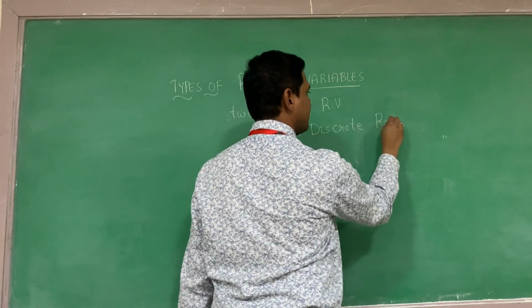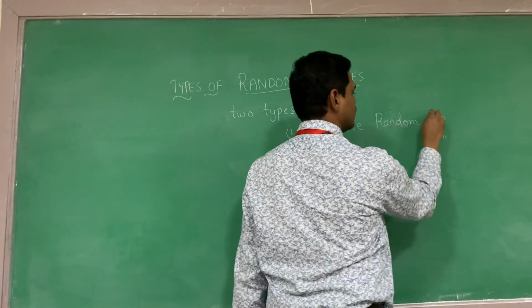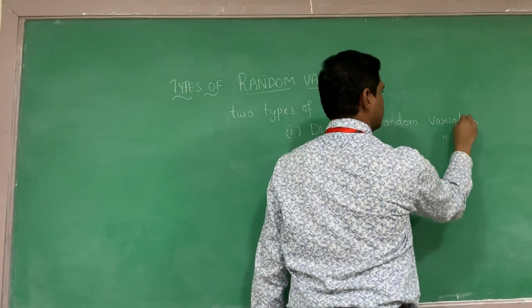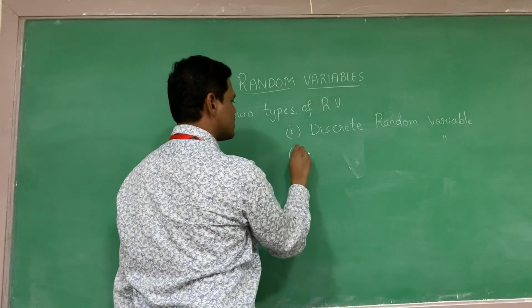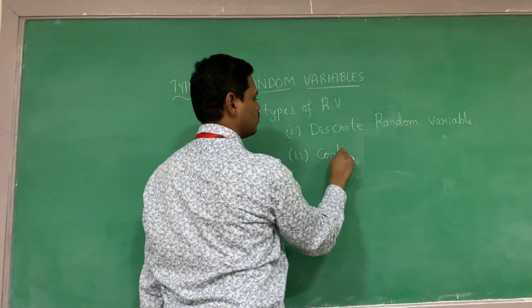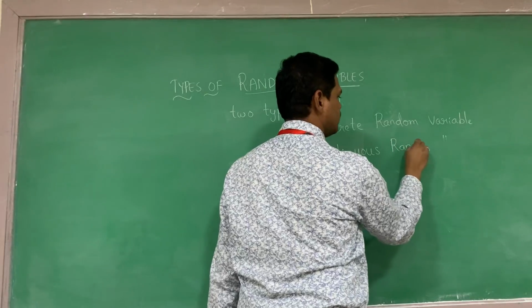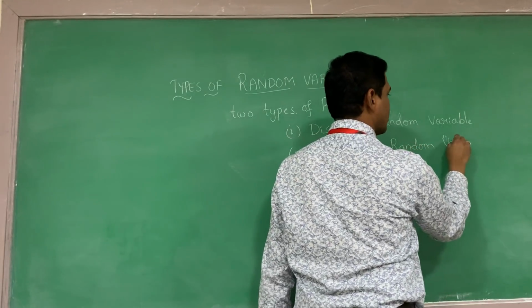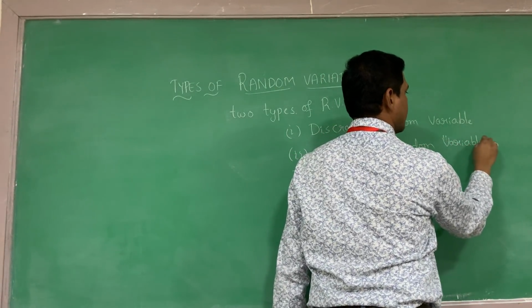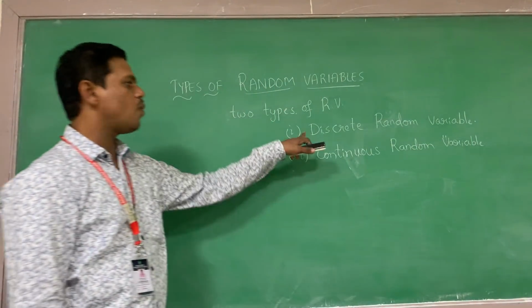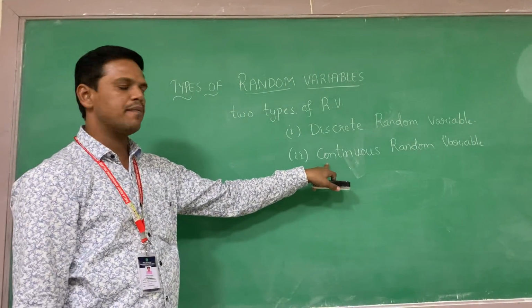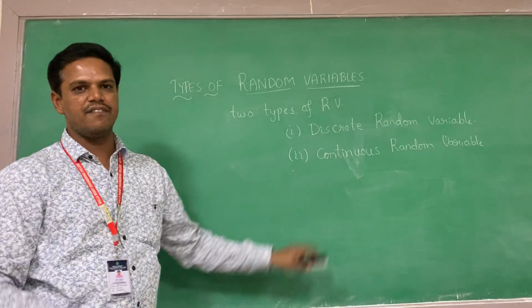The next one is the continuous random variable. Random variables are of two types: one is the discrete random variable, another is the continuous random variable.